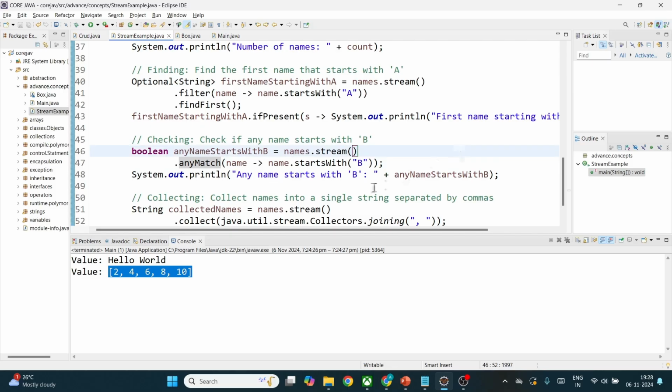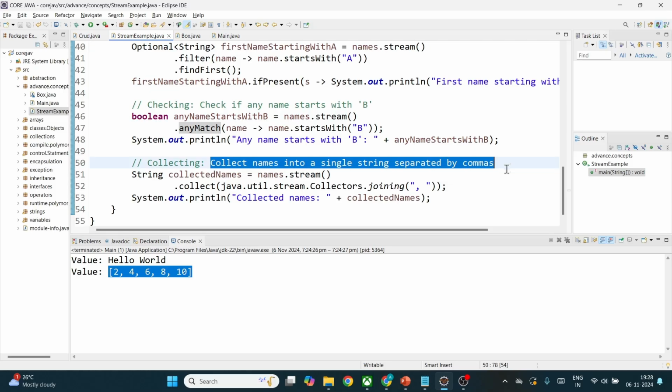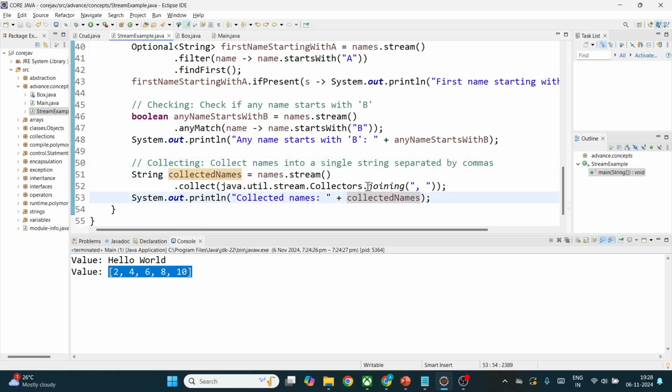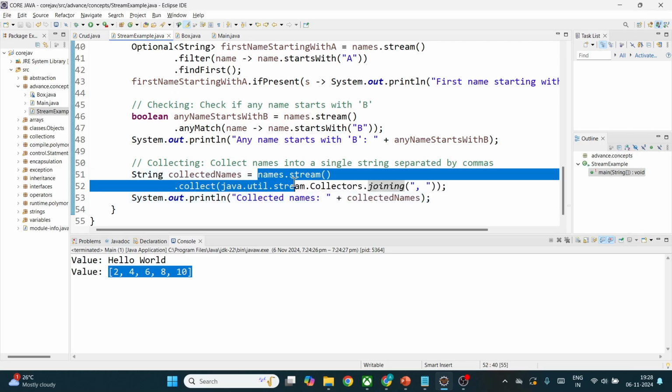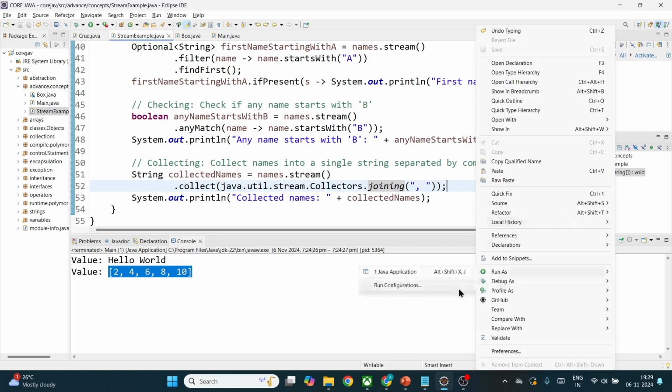Here we are selecting names which start with B, and here we collect names into a single string separated by commas. So we are using a joining operation. We are collecting all the names into a single string separated by commas. For example, we are converting these names to a stream, and on this stream of strings we are applying the collect method. Using java.util.stream.Collectors, joining is the particular function we are targeting, and we are combining that. If I print to the console, I think it will be useful.